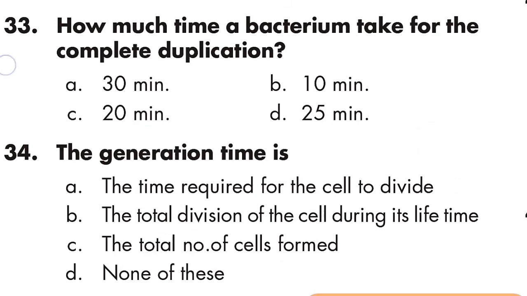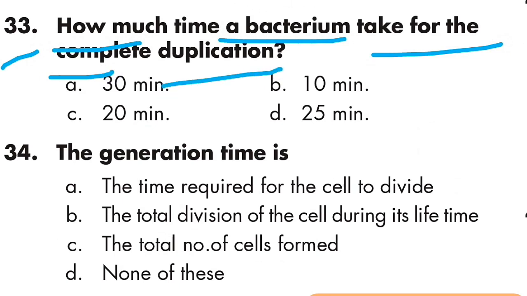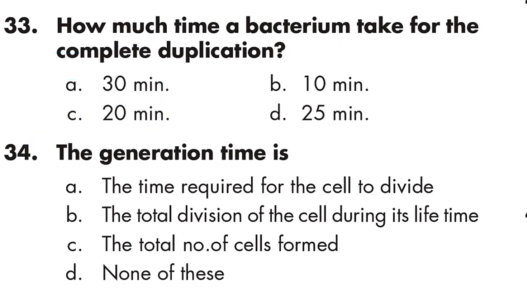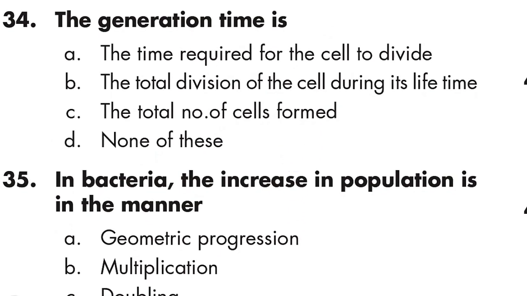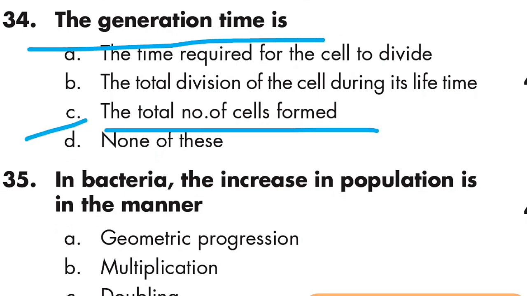Question 33: How much time does a bacterium take for complete duplication? 20 minutes. Option C is right, 20 minutes. Question 34: The generation time is the total number of cells formed. Option C is right.